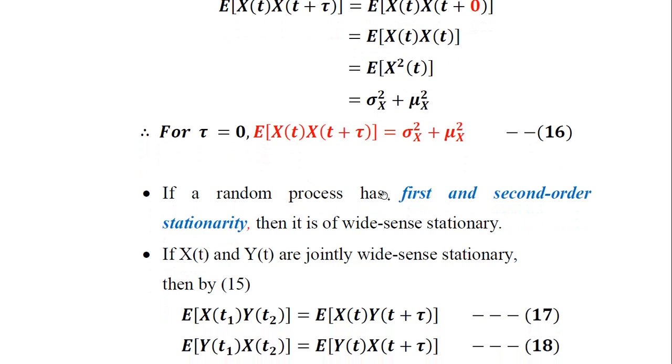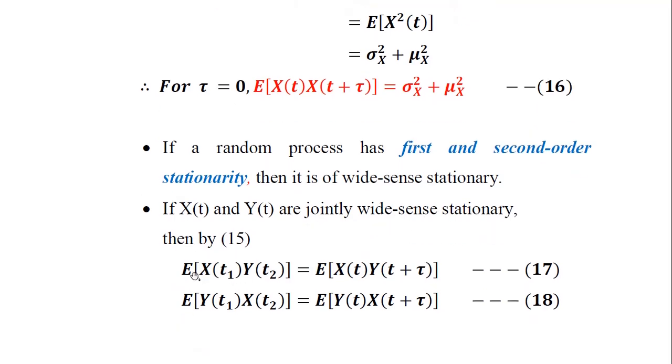Now if a random process has first and second order stationarity, then such a process is said to possess the characteristic of wide sense stationarity. If x of t and y of t are jointly wide sense stationary, then by equation number 15 the expectation of the product x of t1 y of t2 is equal to the expectation of x of t multiplied by y of t plus tau.